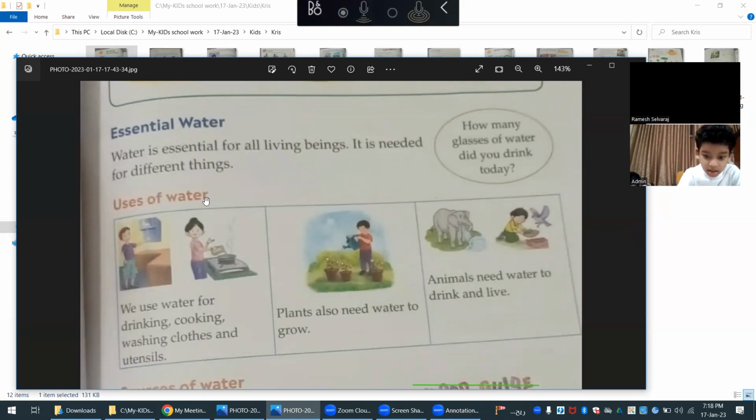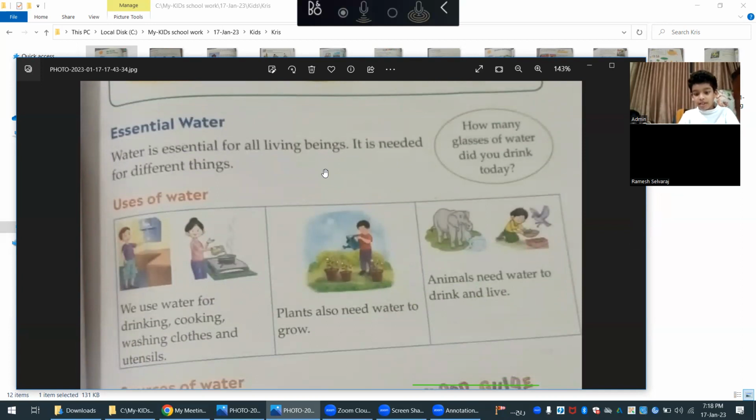Essential water. Water is essential for all living beings. It is needed for different things. So how many glasses of water did you drink today? That you answer me later.